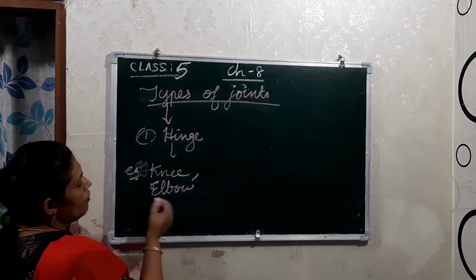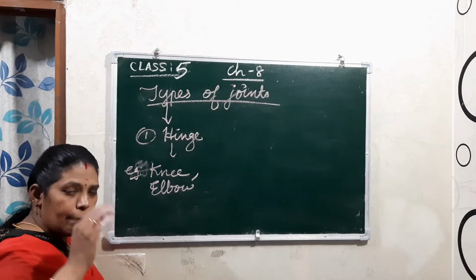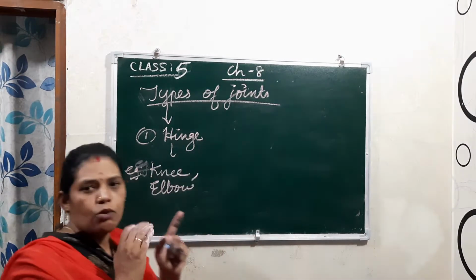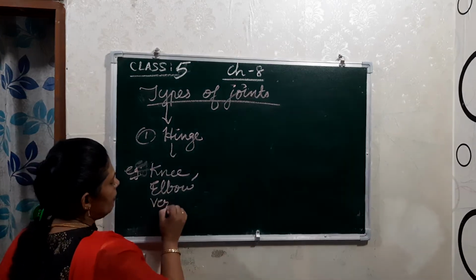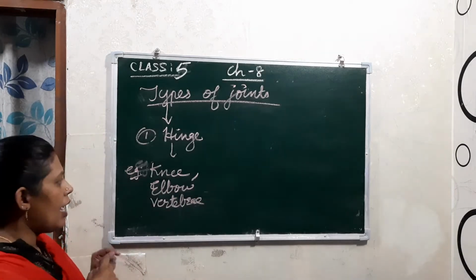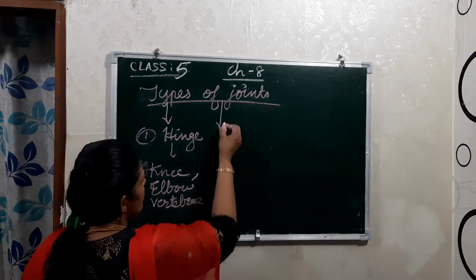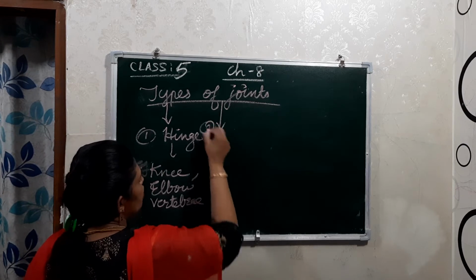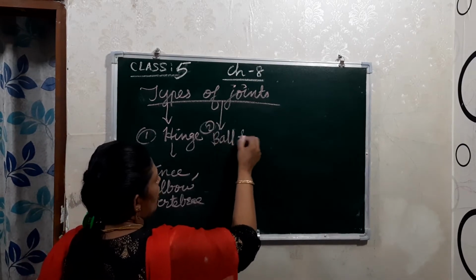And the vertebrae also, you are bending, right? Bending up and down. That is also in between the vertebrae. There also, which joint? Hinge joint. And now the second one is ball and socket. Which one? Ball and socket.